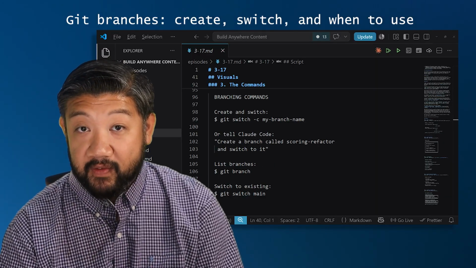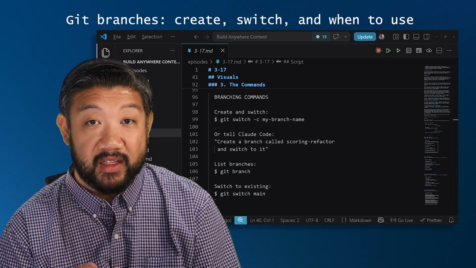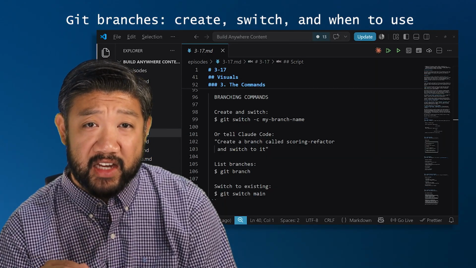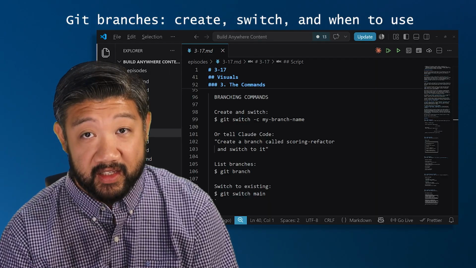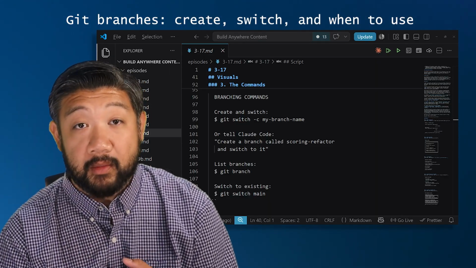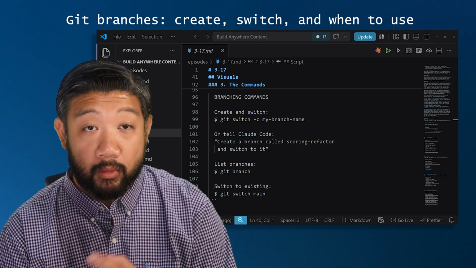The command specifically is git switch -c and then your branch name. That -c creates the branch if it doesn't already exist. From there, you can work normally. Make your changes, commit, push, everything will land on that new branch.